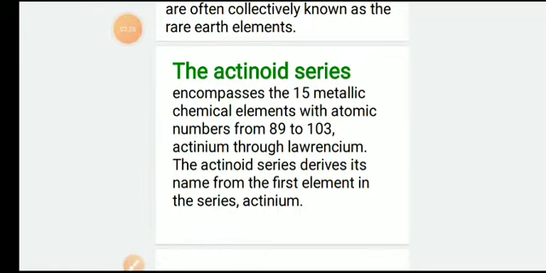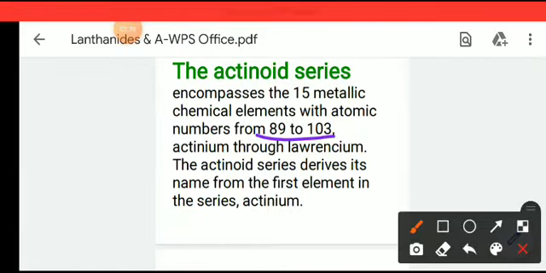The second point is the actinide series, or actinides. This series encompasses 15 metallic chemical elements as well, similar to the lanthanides, with atomic numbers from 89 to 103, actinium through lawrencium.